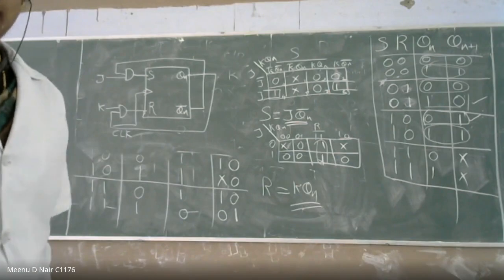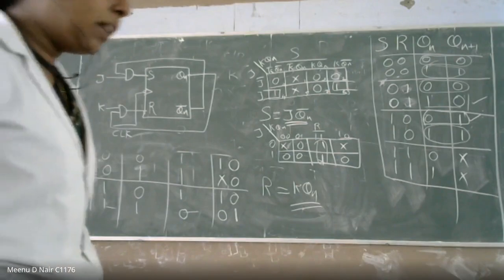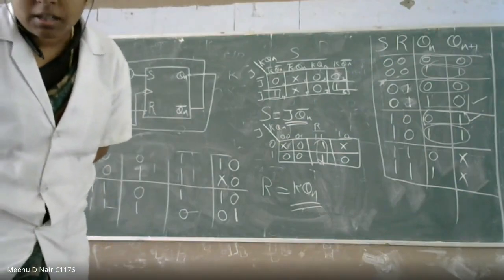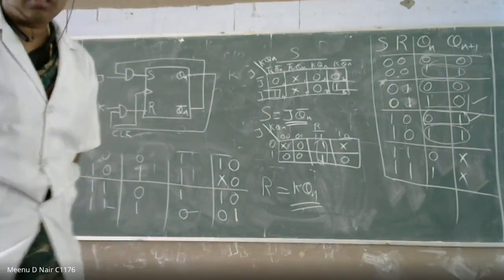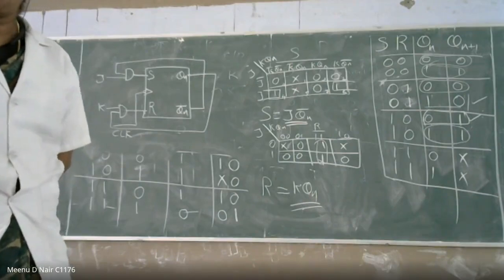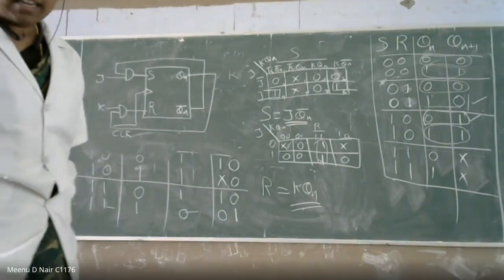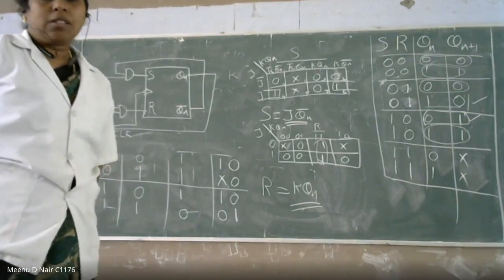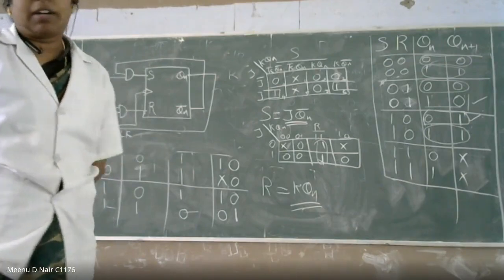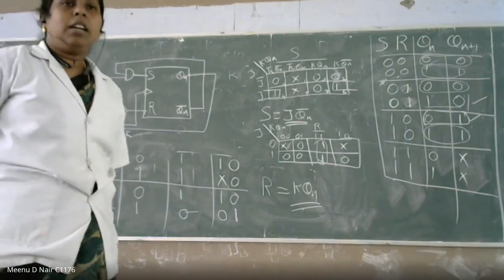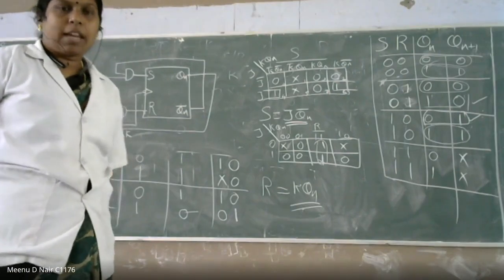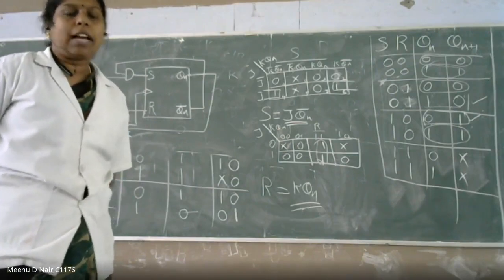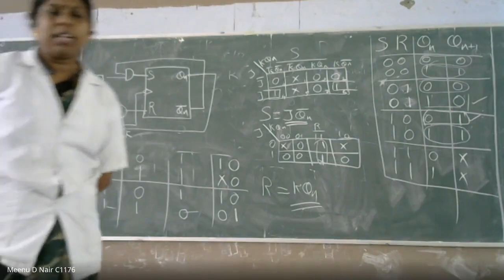The only thing is you have to remember the truth table, and bifurcate the truth table for SR and JK. SR and JK are almost the same, because the only difference is the 1-1 condition. For the D flip-flop, whatever the input is, that will be your output.